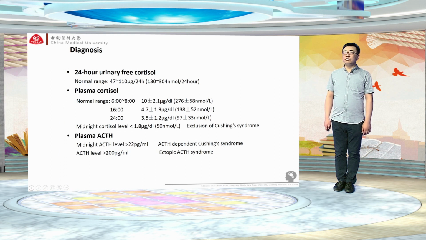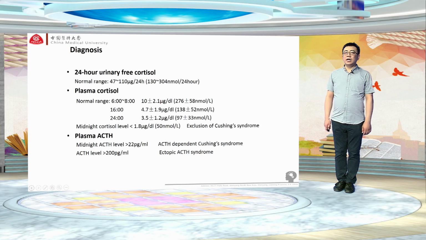In order to diagnose Cushing syndrome, it is necessary for us to test 24-hour urinary free cortisol and plasma cortisol. You can see for the plasma cortisol, the level is the highest at 6 to 8 o'clock, and it is lowest at midnight. And if midnight cortisol level is below 50 mmol per liter, we can exclude Cushing syndrome.